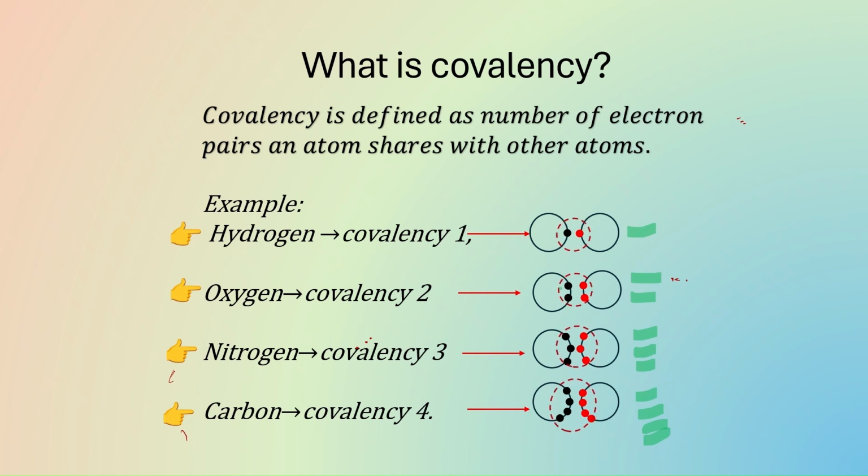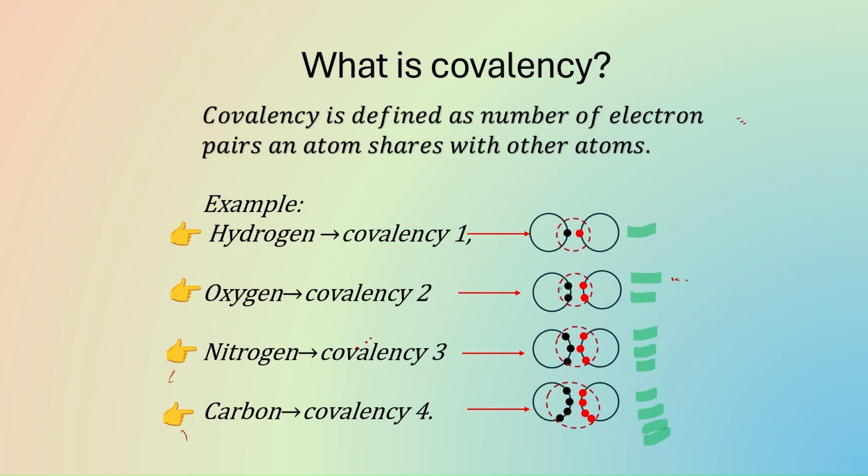Covalency is defined as the number of electrons shared by an atom with another atom. You can see here hydrogen covalency 1, number of electrons shared 1; oxygen covalency 2, number of electrons shared 2; nitrogen covalency 3, number of electrons shared 3; carbon covalency 4, number of electrons shared 4.